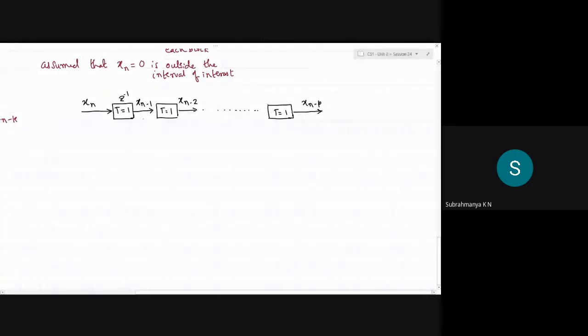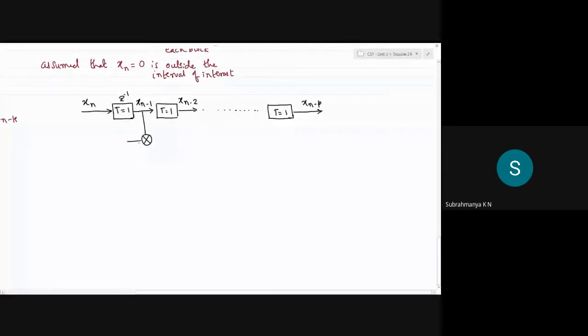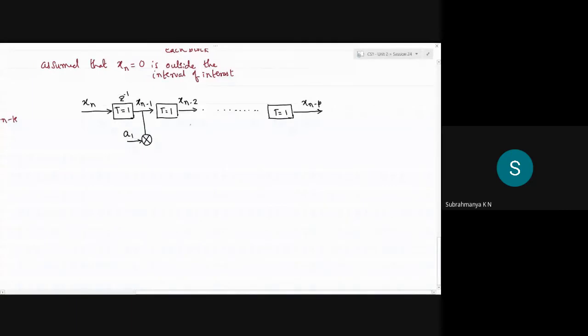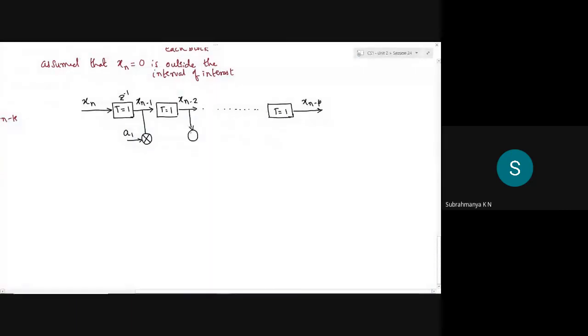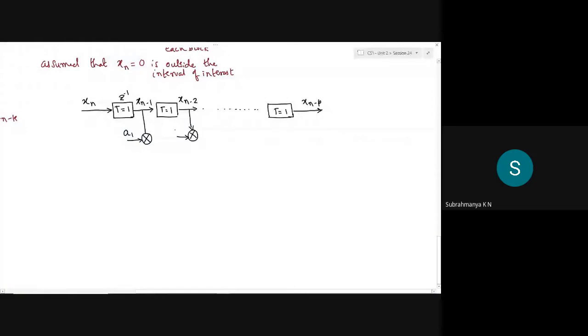The linear combination of all these previous samples is actually the LPC, where we are trying to superimpose all the filter coefficients, all the ak's. I'll multiply xn minus 2 also with the other filter coefficient a2, and so on, until I consider xn minus p as well, with the last coefficient of the filter as ap.